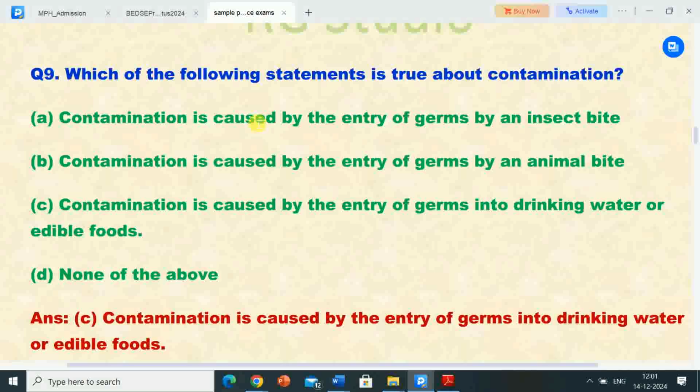Contamination is caused by the entry of germs into drinking water or edible foods. So here the question is, which of the following statements is true about contamination? Correct answer is option C, that is contamination is caused by the entry of germs into drinking water or edible foods. This statement is true about contamination. And options A and B, contamination caused by an insect bite or an animal bite, are not true about contamination.